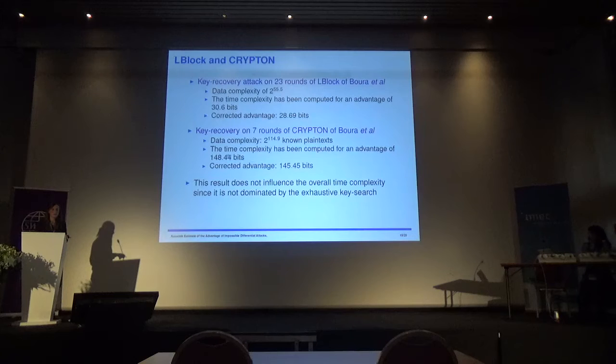So the correct advantage is actually 3 bits lower than expected, which means that for these attacks the complexity of the exhaustive key search, the last phase, is actually more important than estimated in these papers. However, for these examples, this does not have an impact on the time complexity of the attack, because the last phase, the exhaustive key search, was not the dominant term.